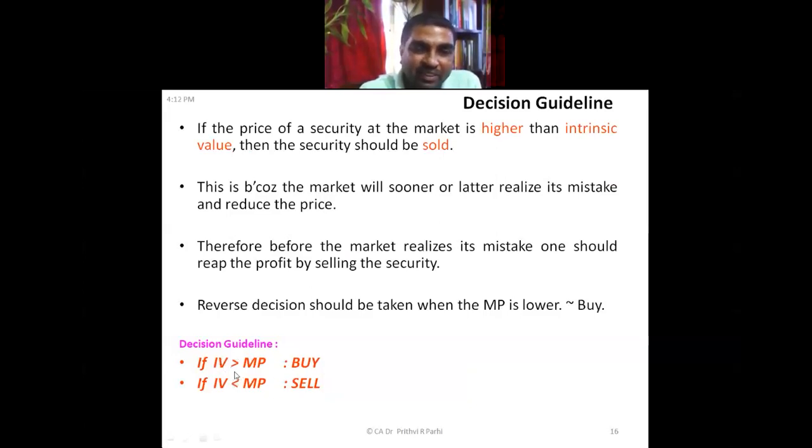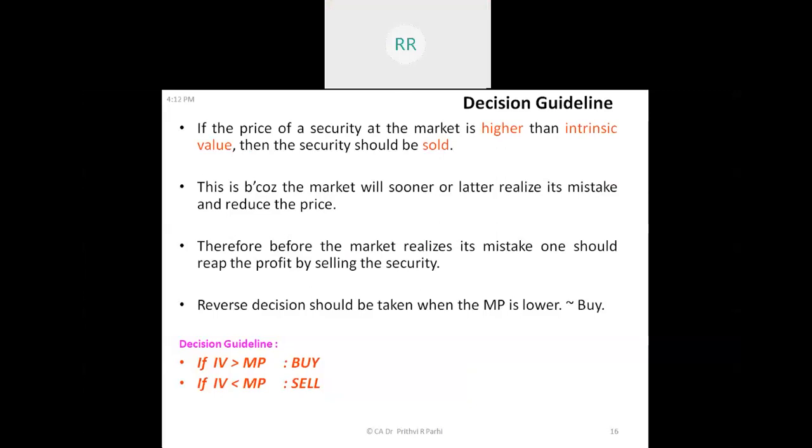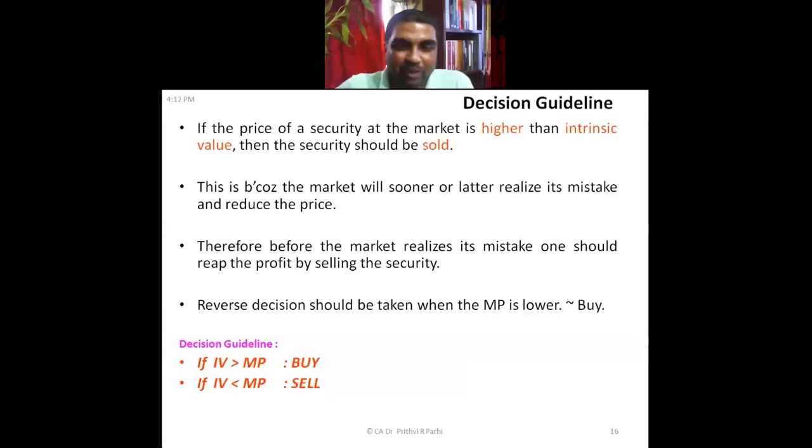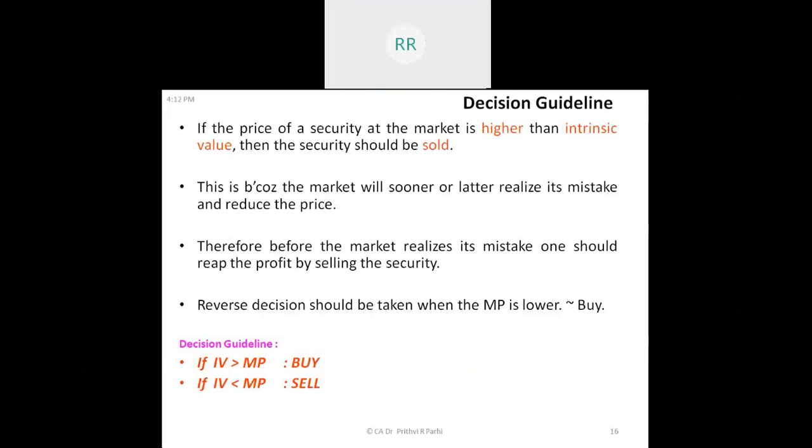The point is that if intrinsic value is more than the market price, suppose you are planning to buy a security and you feel that the value of the security is 600 and the market price is 500, what should you do? We should purchase the security, because the market price is less.